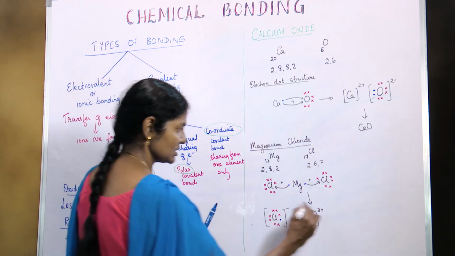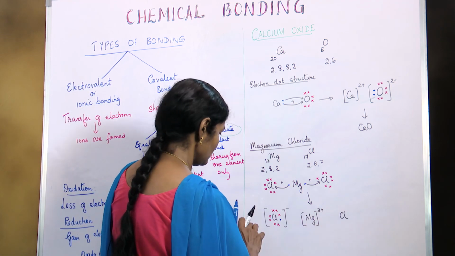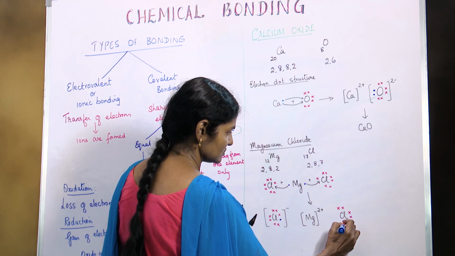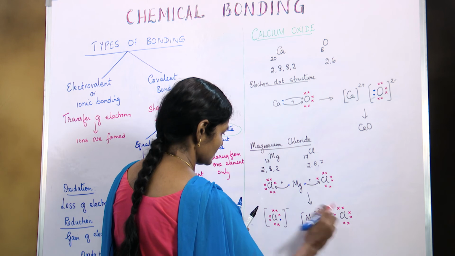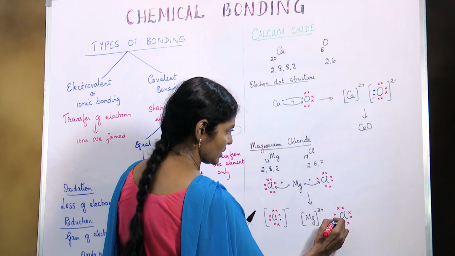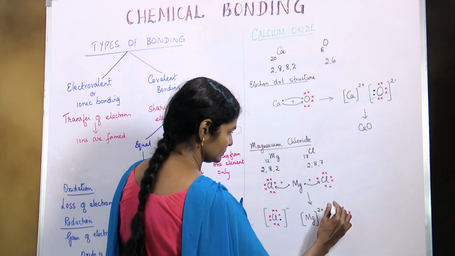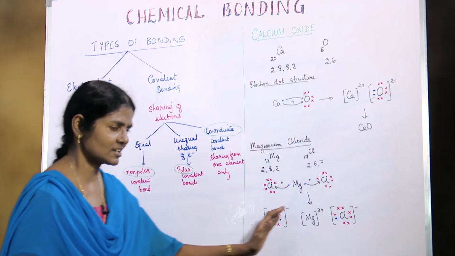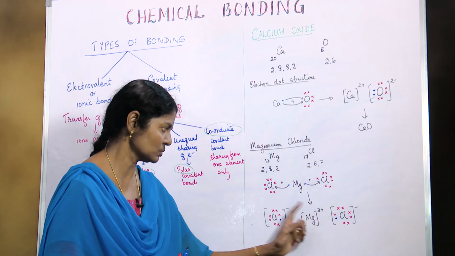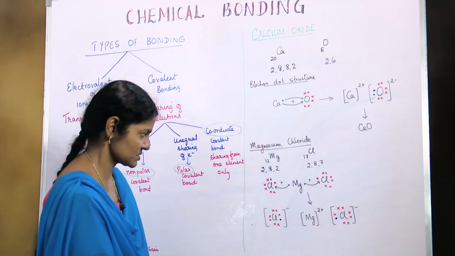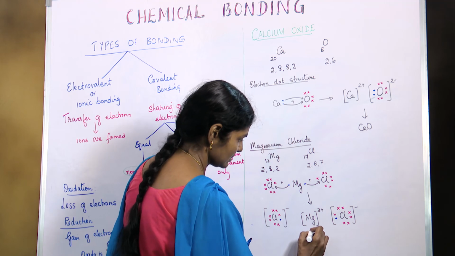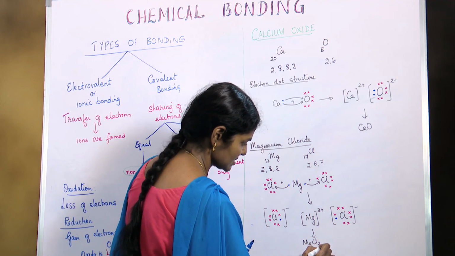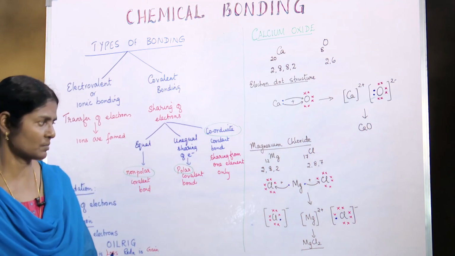Then this chlorine atom also would have 8, which means there is 1 more here, minus. So the charges ultimately would be plus 2 and minus 2, that becomes 0 and that gives you magnesium chloride. This is how magnesium chloride is formed.